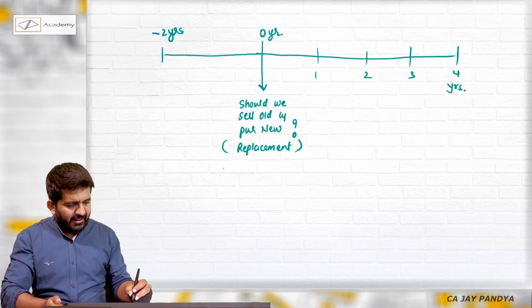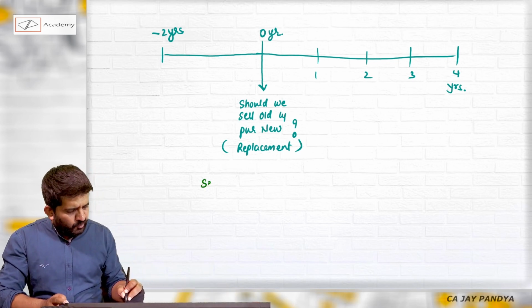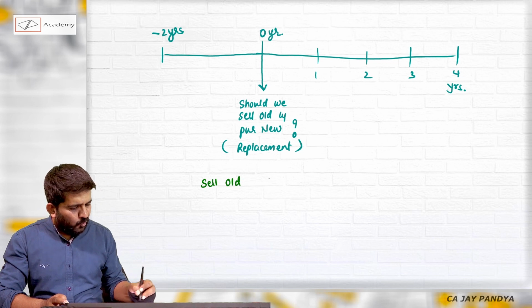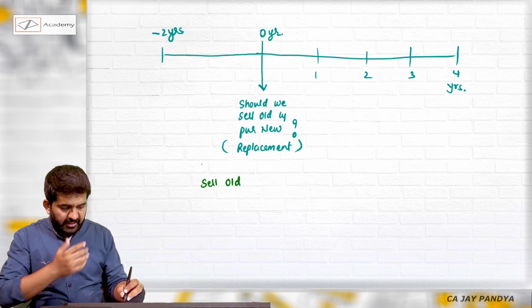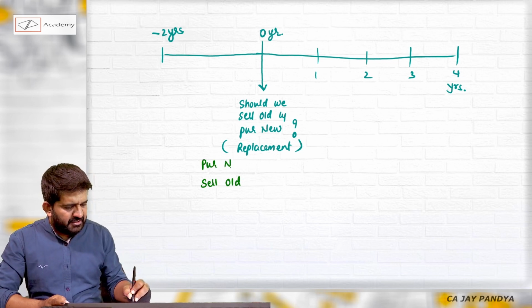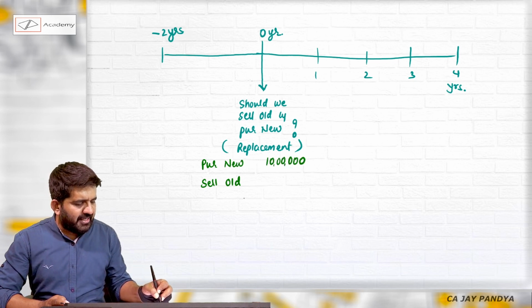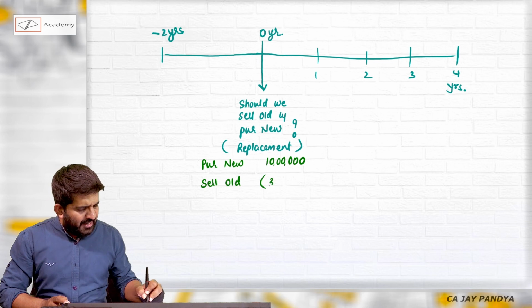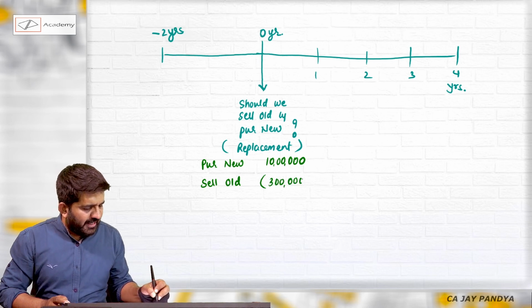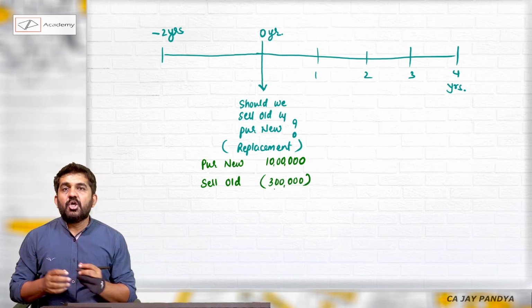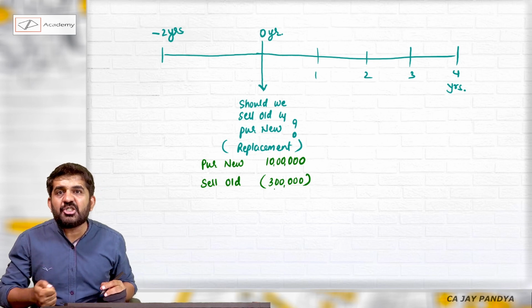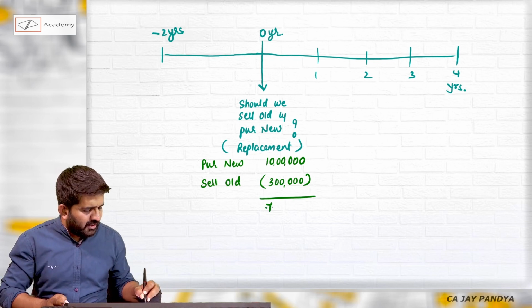But today, number 1, you will sell old and you will purchase new. You can purchase new machinery at 10 lakhs rupees and you will be selling old machinery at 3 lakhs rupees. So the additional cash outflow is only 7.